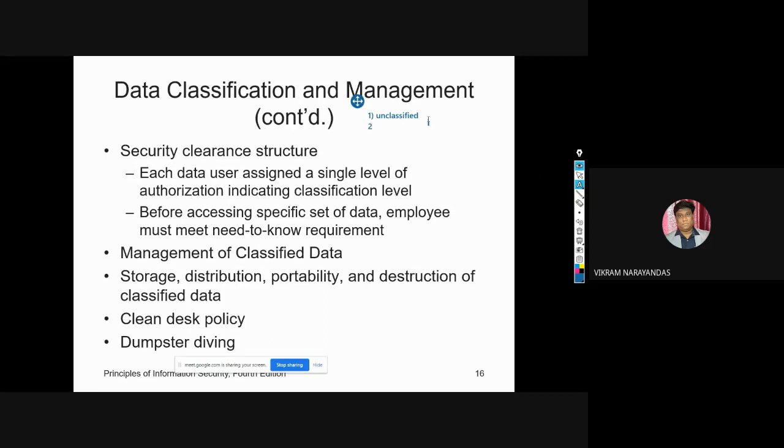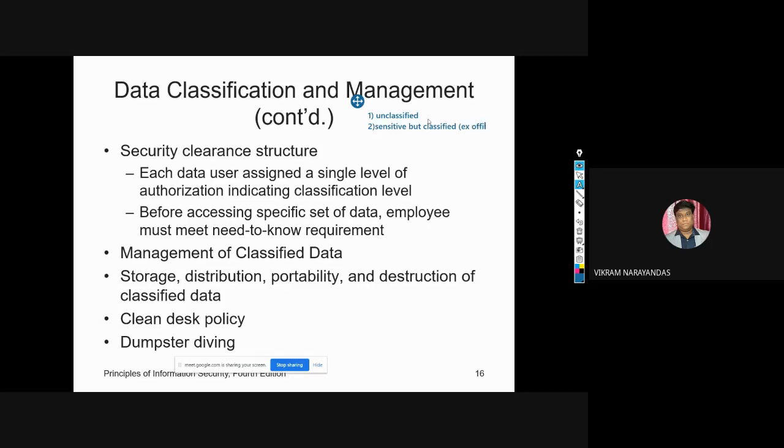Next, the second one, sensitive but unclassified. Example, office use only.